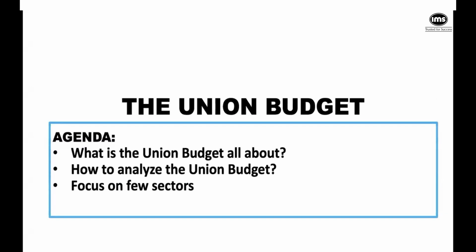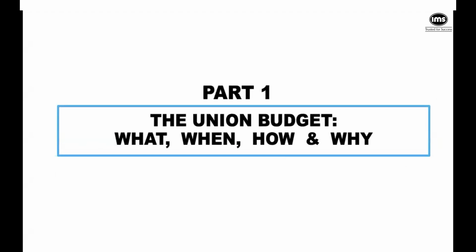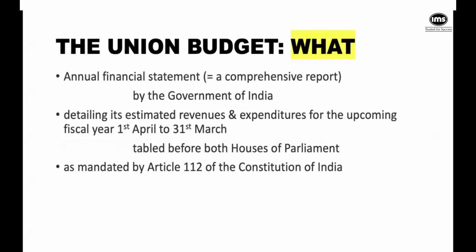So part one would be the union budget: what, when, how, and why. As I am sure you are familiar at the very basic level, it's an annual financial statement, a very comprehensive report by the government of India regarding its revenues and its expenditures for the upcoming fiscal year. And the fiscal year in India, of course, is 1st April to 31st March. This proposal of estimated revenue and estimated expenditure is tabled before the two houses of parliament, under the mandate of Article 112 of the Constitution of India.